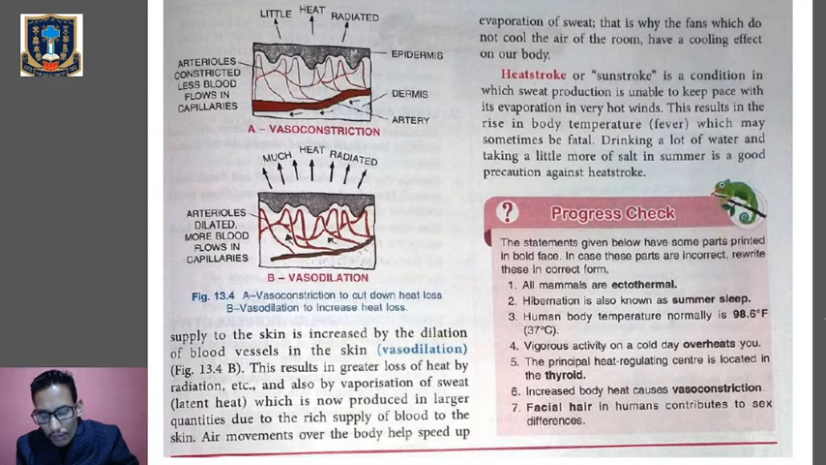So drinking a lot of water during this time and taking a little more salt in summer is a good protective measure to overcome heat stroke or sunstroke. So in heat stroke or sunstroke, the rate of sweat production is unable to keep pace with that of the evaporation, so that we will feel overheated and our body temperature will keep on increasing. Clear? So here we have finished the chapter skin, the jack of all trades.